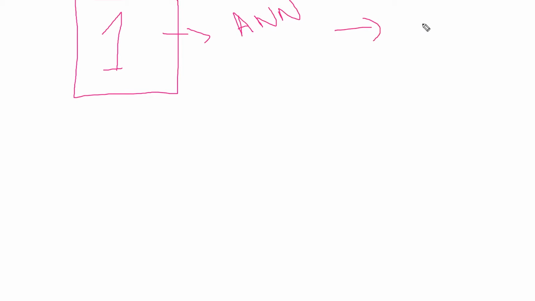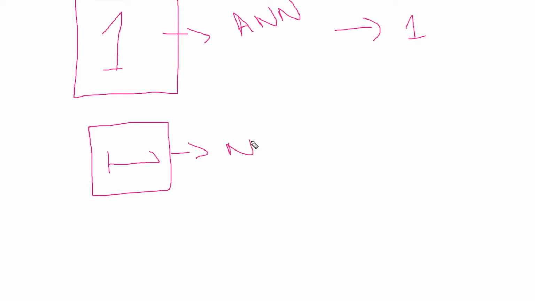So it will give you the output that okay, this image is nothing but 1. Now what happens is that, let's suppose you have an image like this. Although this is also 1, but ANN is not going to output it as 1. It can be anything, but it is not sure that the output is going to be 1. And the reason is that we just use the inputs that we have here, and we use the outputs.